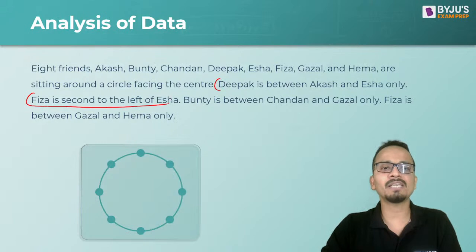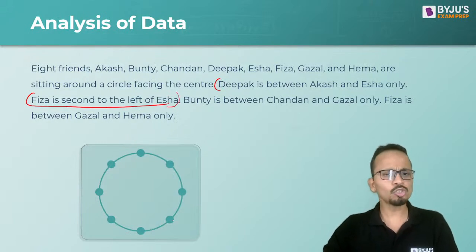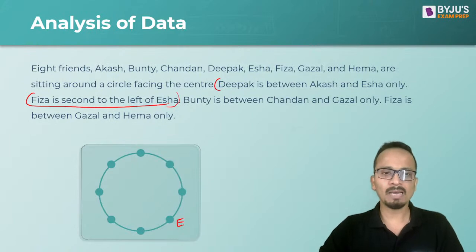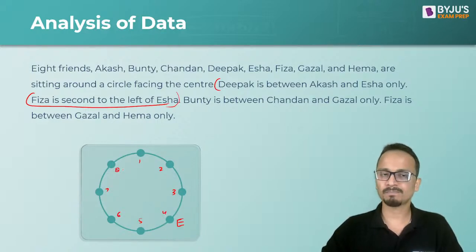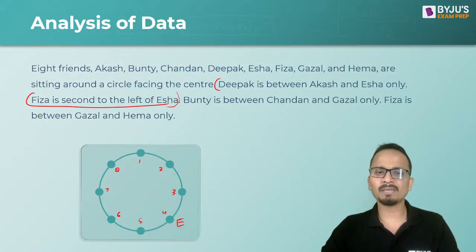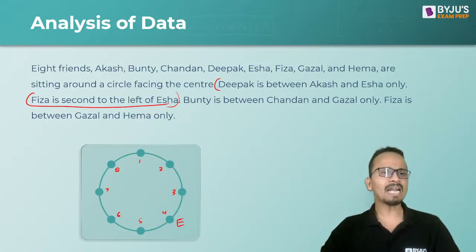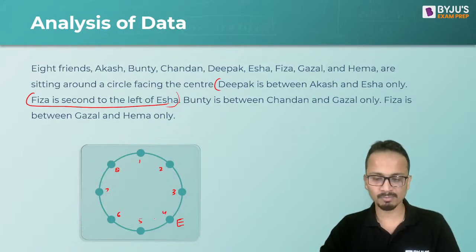I'll start by placing Fiza and Isha. I can start by placing any one person around the circular table, so I'll start by placing Isha at this place. I'm writing the number of the chairs: 1, 2, 3, 4, 5, 6, 7 and 8. Having numbered the chairs, I'm placing Isha randomly at any chair. So I've placed Isha at chair number 4. Can you all tell me at which chair number Fiza will sit?